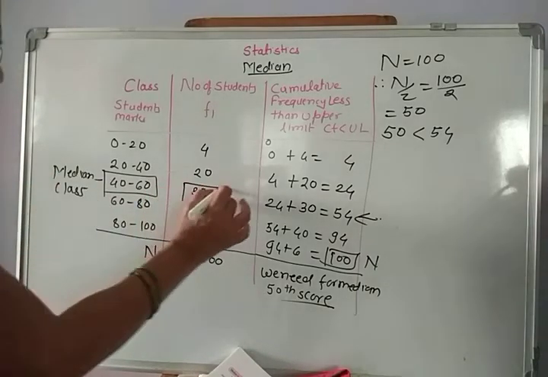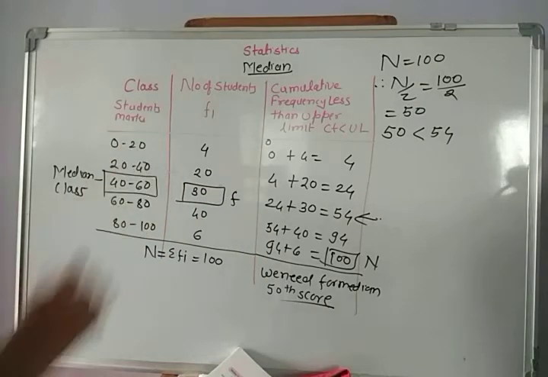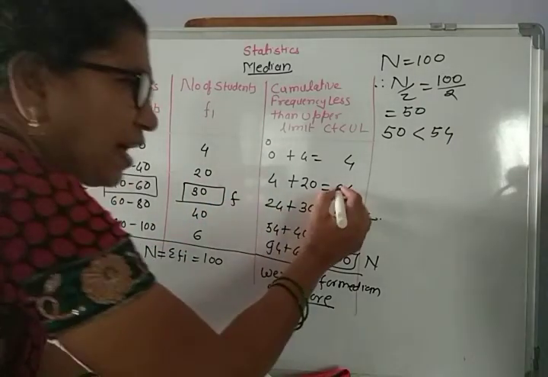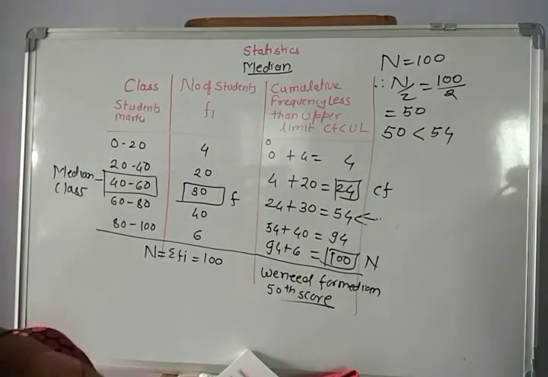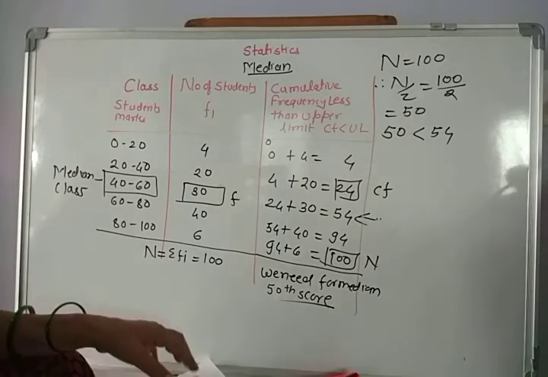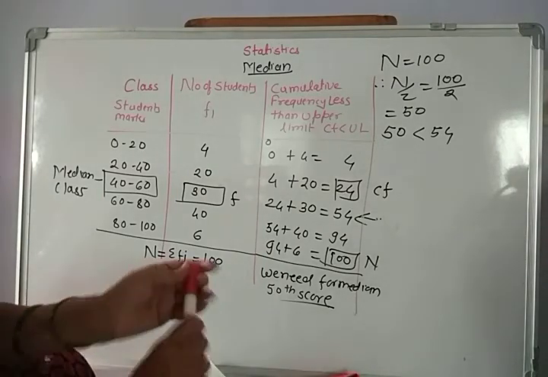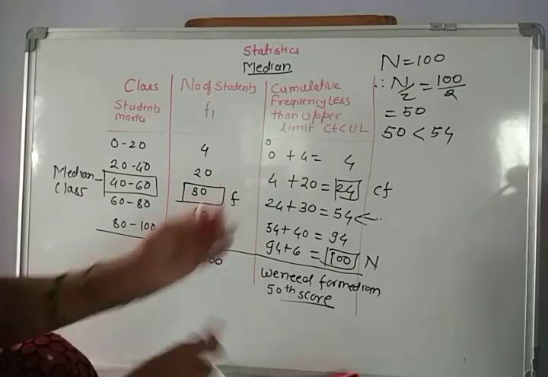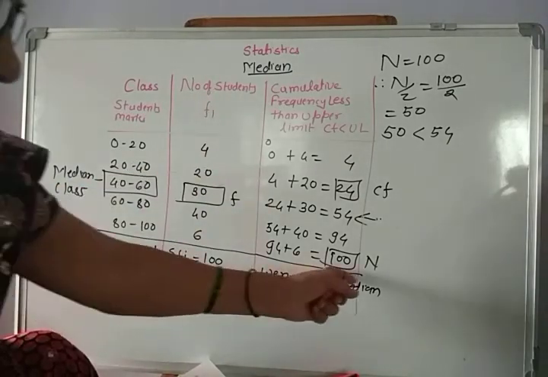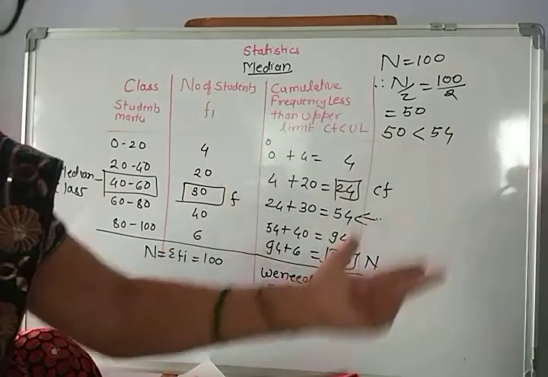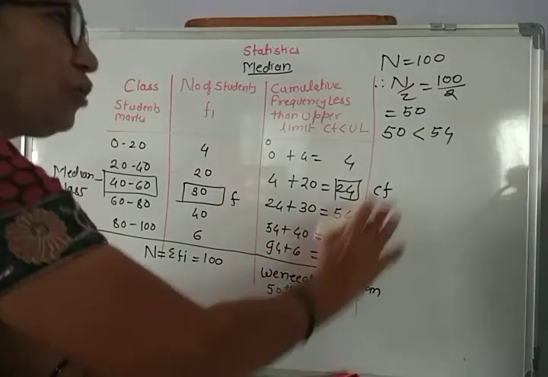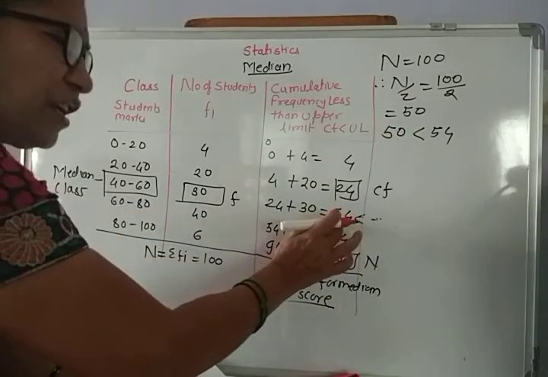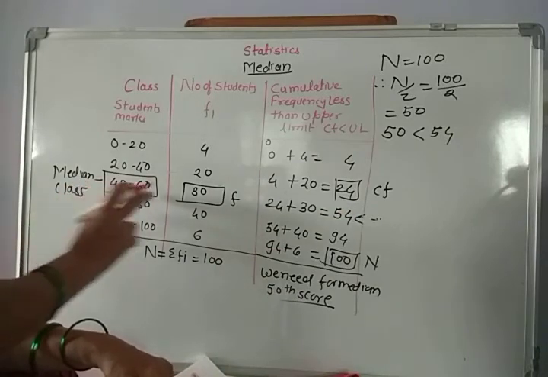And this is the frequency of the median class. What is the cumulative frequency of the previous class? It is CF. It is the cumulative frequency of the class before the median class. What is the total number of scores? It is 100. That is the number of students. Total frequency, summation frequency is 100. That is, there are 100 scores. Did you get it? Now, we want to find this 50th score. And the 50th score belongs to the class 40 to 60.